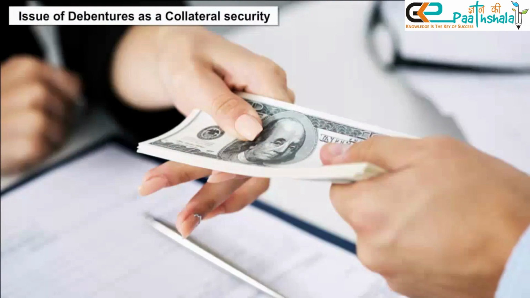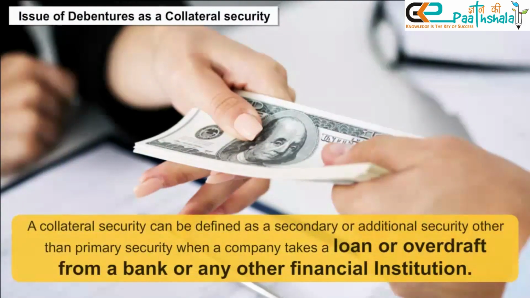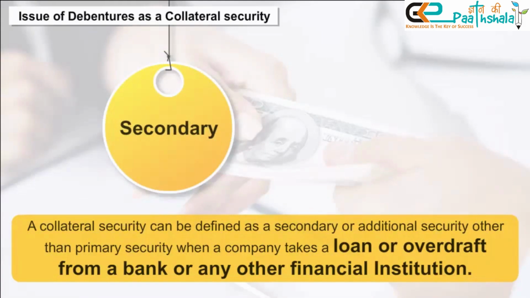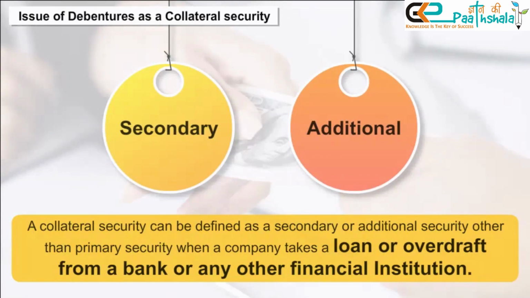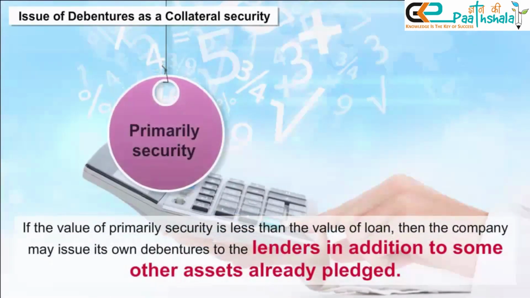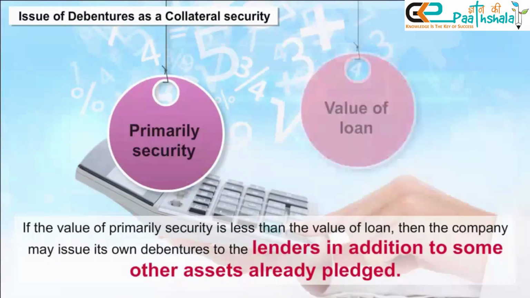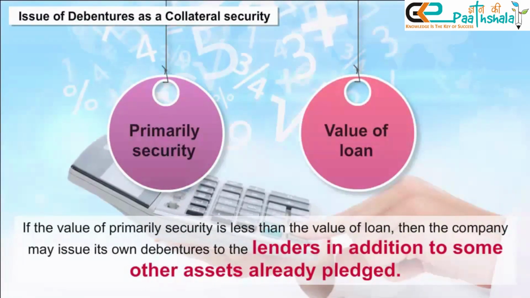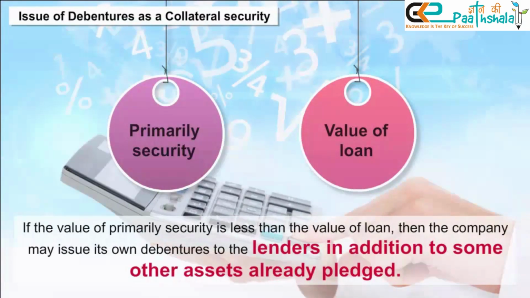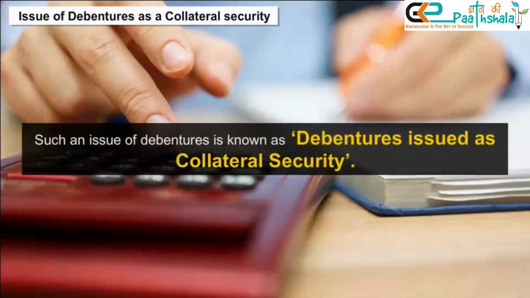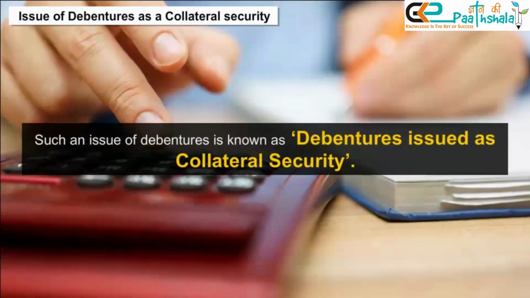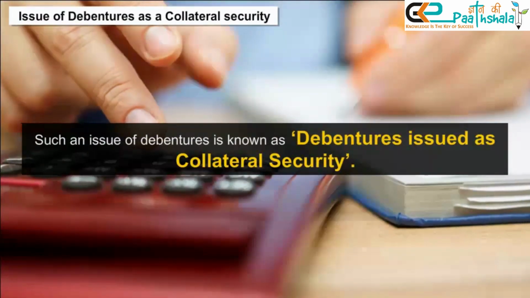Issue of debentures as a collateral security. A collateral security can be defined as a secondary or additional security, other than the primary security, when a company takes a loan or overdraft from a bank or any other financial institution. If the value of the primary security is less than the value of the loan, then the company may issue its own debentures to the lenders in addition to some other assets already pledged. Such an issue of debentures is known as debentures issued as collateral security.